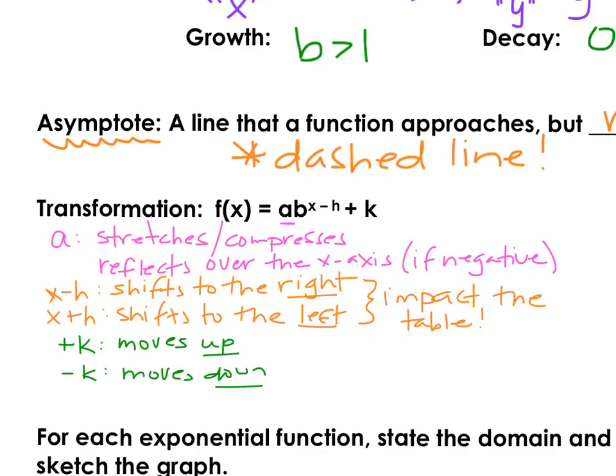Last but not least, that k value will shift our graph up or down, just like it's done in the past. But this will impact our asymptote line, that dotted line that I said the graph doesn't cross over. So this will impact that line. All right, let's take a look at some examples for graphing down below.